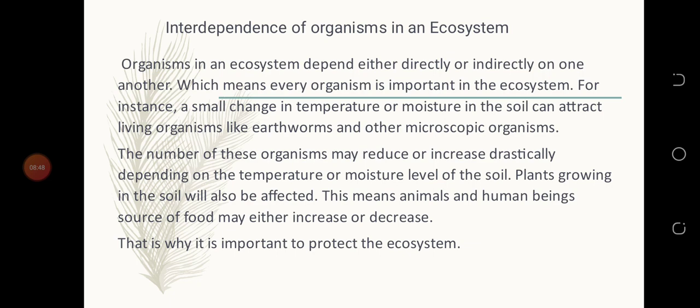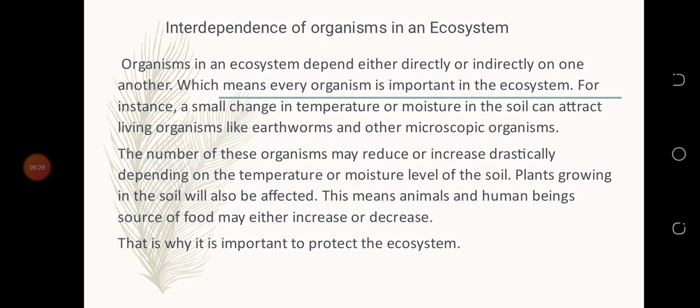other microscopic organisms. Okay, so a small change in temperature, a small change in the weather, or moisture in the soil, when there's a little change in temperature, it affects what? Some organisms. And when the soil too, maybe there is a dry season, it affects some organisms. The number of these organisms may reduce or increase drastically depending on the temperature or moisture level of the soil.